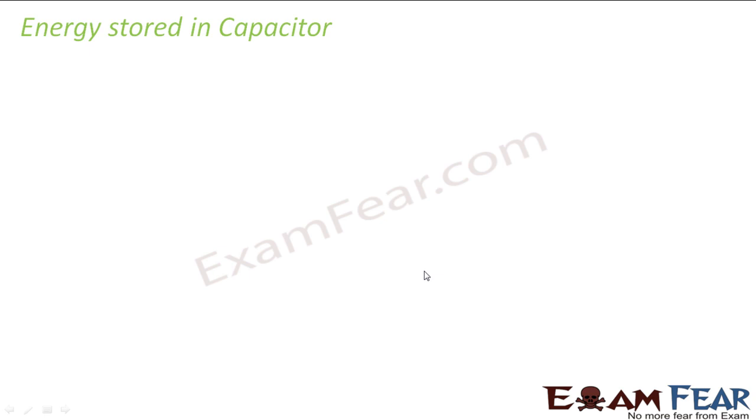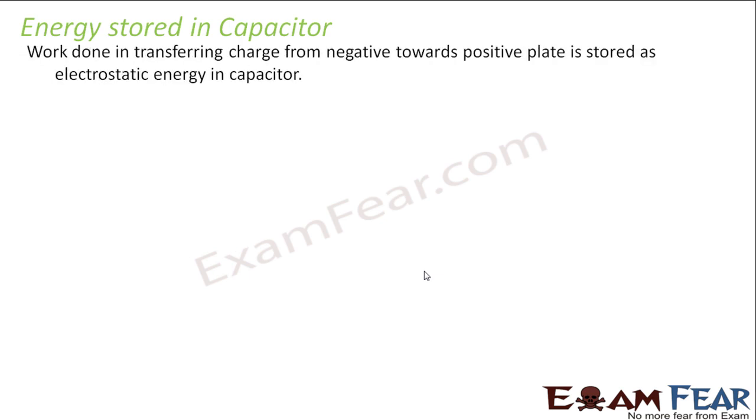Taking positive charges from the first plate and giving them to the second plate, or taking negative charges from the second plate and giving them to the first plate. Both are the same thing, correct? So this work done is basically stored as electrostatic energy in the case of a capacitor. So the work done in transferring charge from the negative towards the positive plate is stored as electrostatic energy in the capacitor. When I talk about transferring charge from the positive plate to the negative plate, we are transferring electrons. When I talk about transferring positive charge, then we are transferring it from the negative plate to the positive plate.